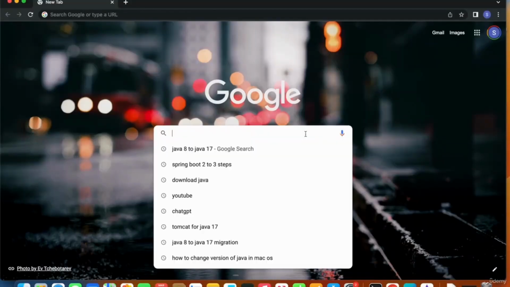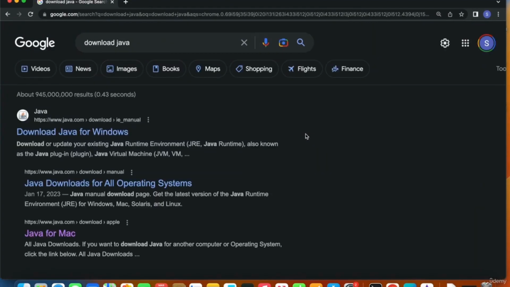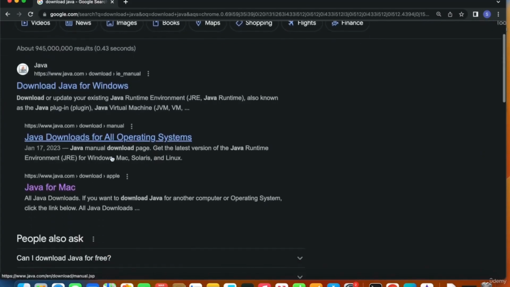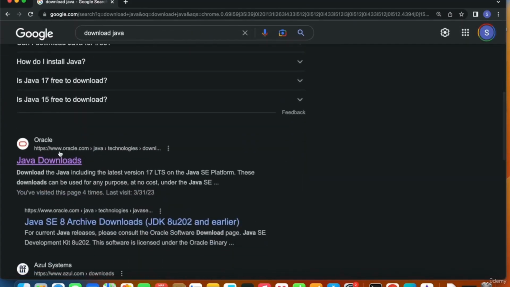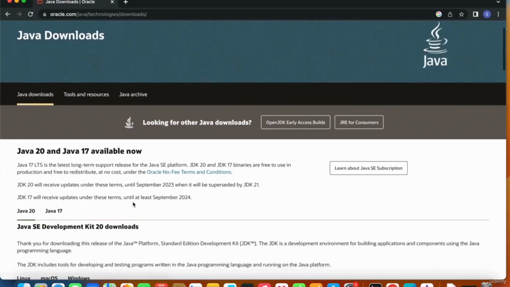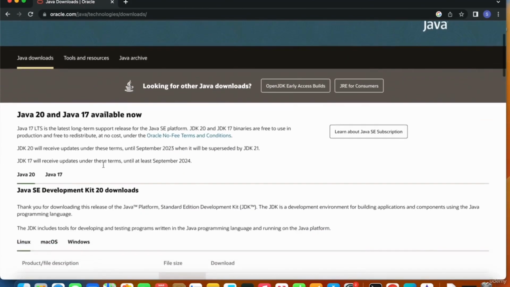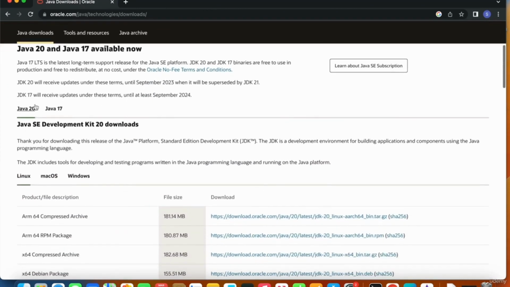Download the latest version of Java, which is Java 20. So let's see how we can easily do that. To download Java, go to your browser and type in download Java. You can scroll down all the way to the Oracle website, oracle.com, Java downloads. I'll click here. As you see, Java 20 is the latest version, and we also have Java 17, which is a long-term support version. Today we want to download Java 20.